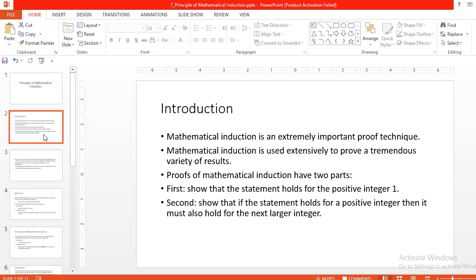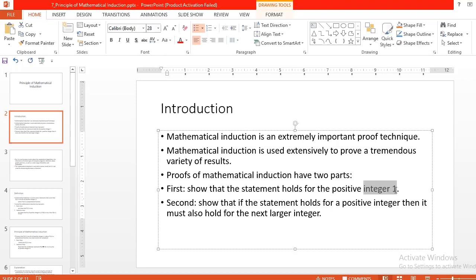First, we have to prove that it is true for the positive integer 1. Then, after getting that result, we can easily show that it also holds for the next larger positive integer. Now let's see how we can do this.